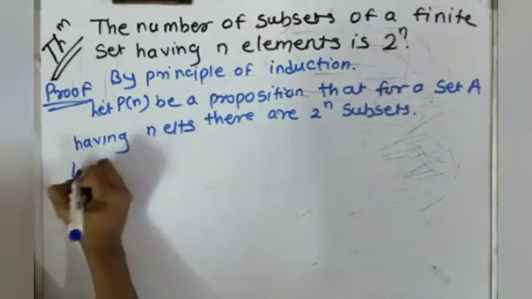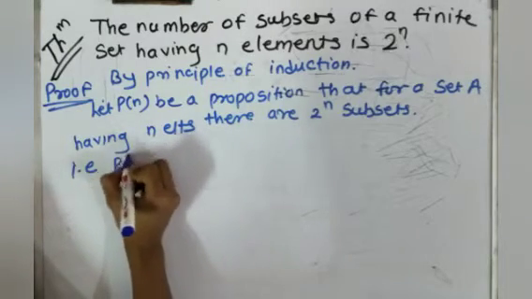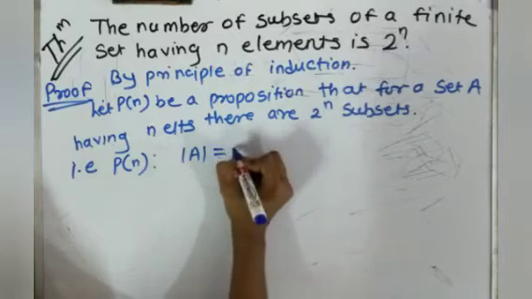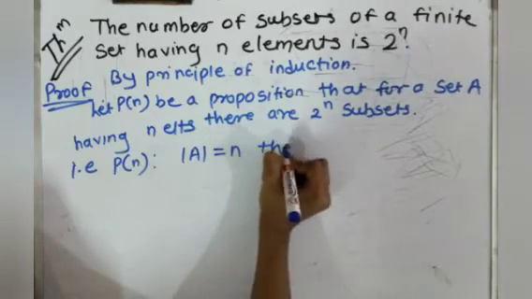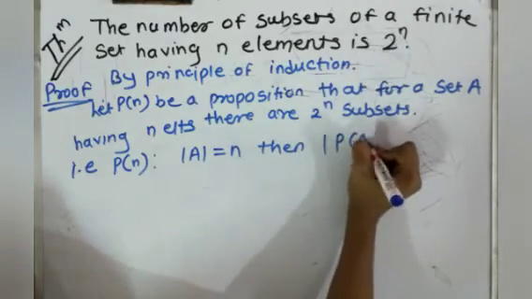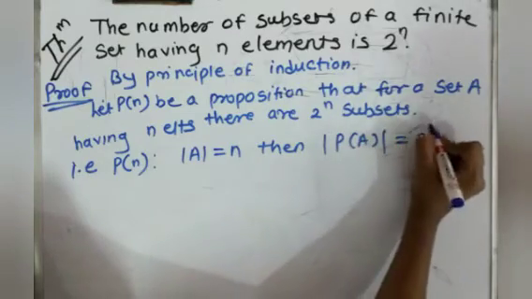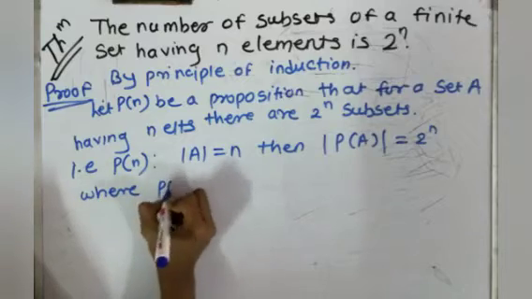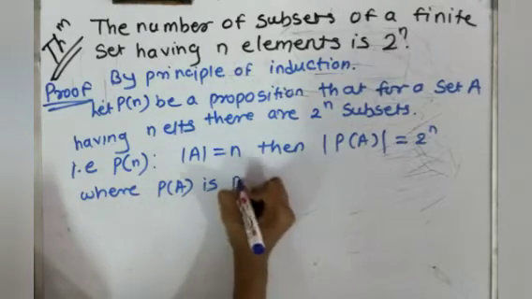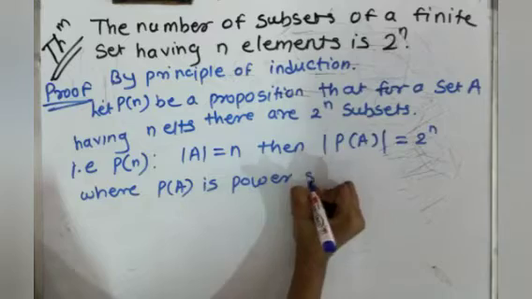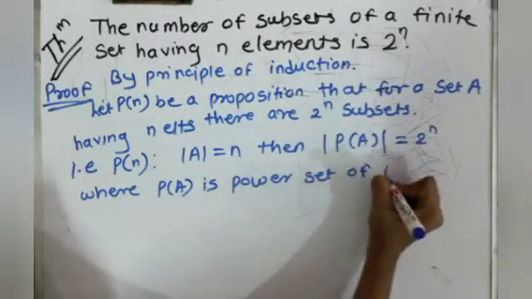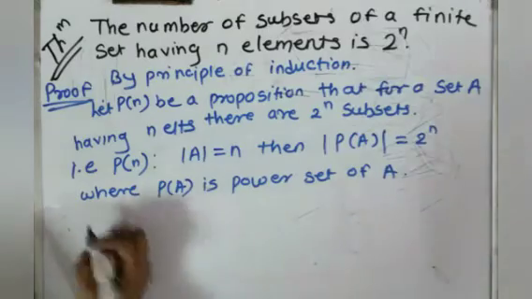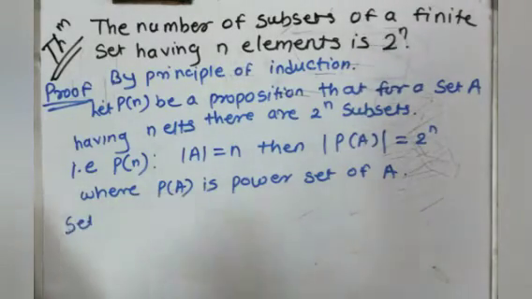That is, our P of n says: if the cardinality of A is n, then the cardinality of P of A equals 2 raised to n, where P of A is the power set of A.